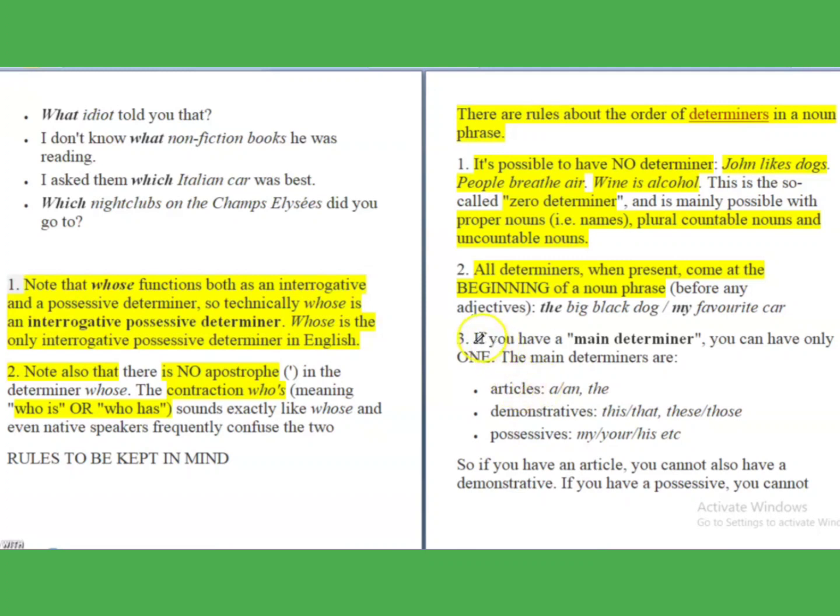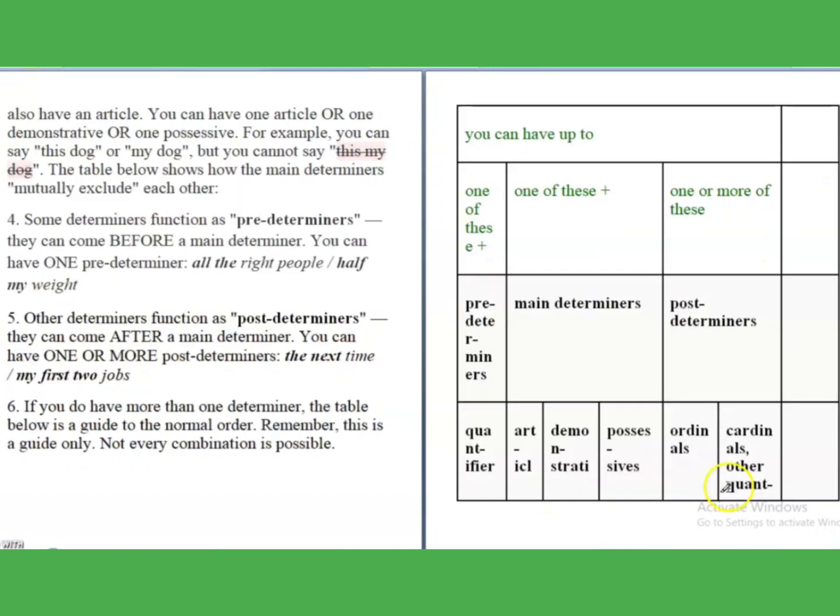Now the third one is, if you have a main determiner, you have only one determiner. The main determiners are articles, demonstratives and possessives. So if you have an article, you cannot have a demonstrative. If you have a possessive, you cannot have an article, like this my dog. No, this my dog is incorrect. This dog or my dog. But if you want to differentiate, you have to use one main determiner over here, then you can distinguish. Otherwise this my dog is wrong English.